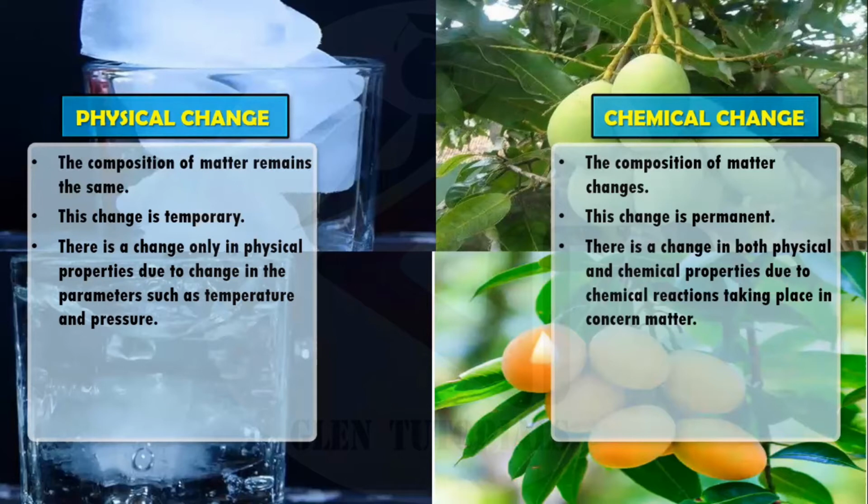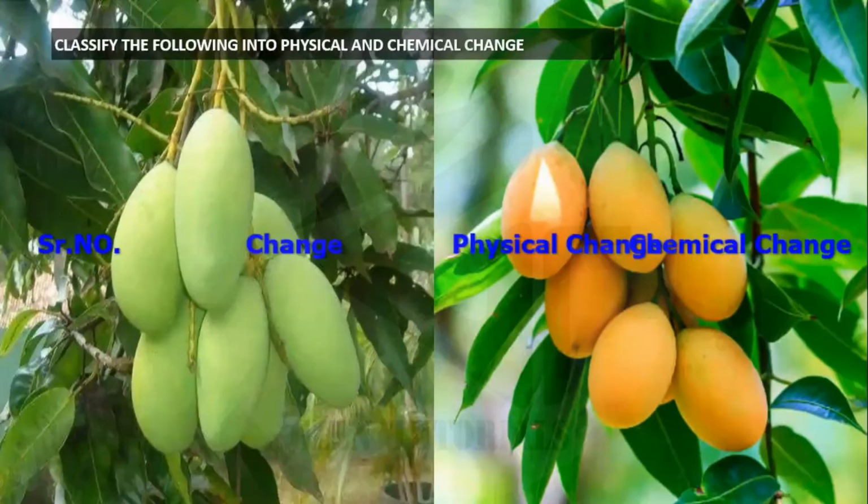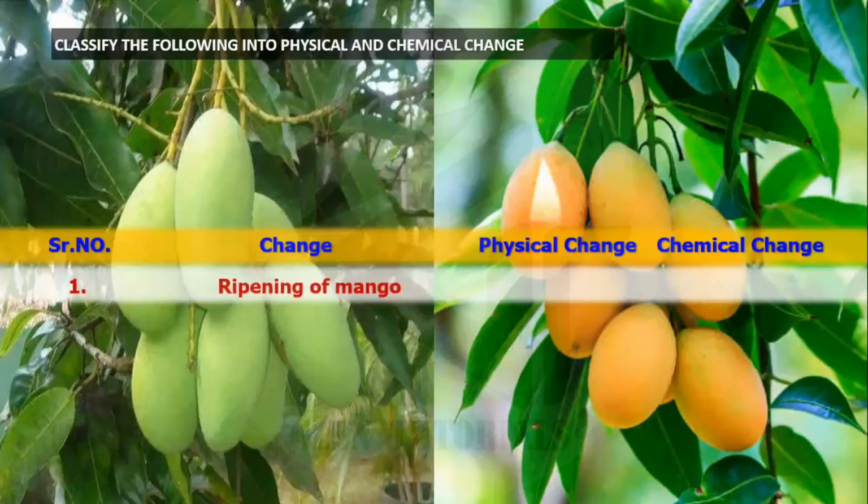Raw mango, if you touch, it is not as soft as a ripe mango is, right? So physical change भी, physically भी ये change हो रहा है properties, और chemical properties भी इसका change हो रहा है. Why? Because there are chemical reactions which are taking place. Okay, this is often a reversible change, क्योंकि ice to water, water to ice वापस हो सकता है, but this is an irreversible change, like melting of ice and ripening of mango. Let's go ahead.